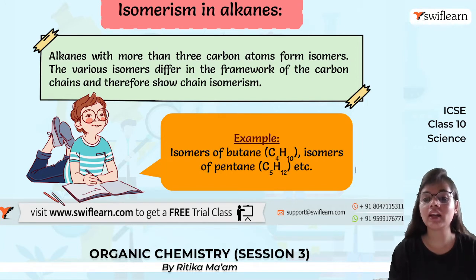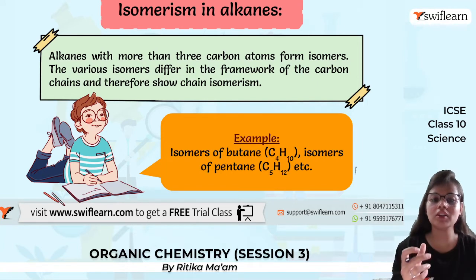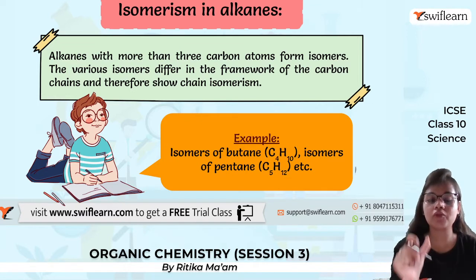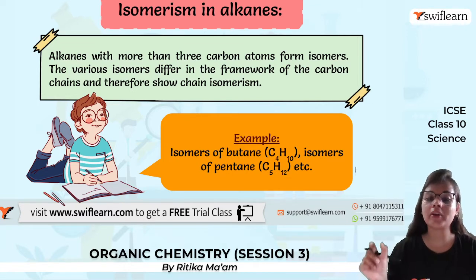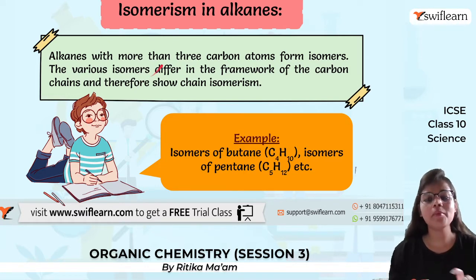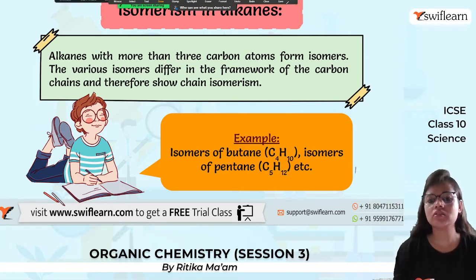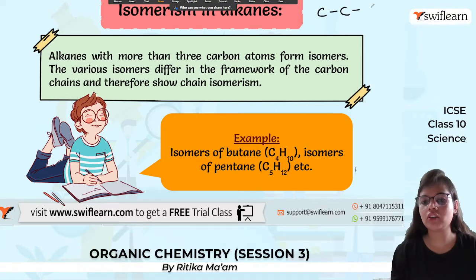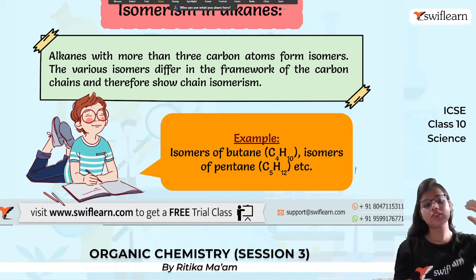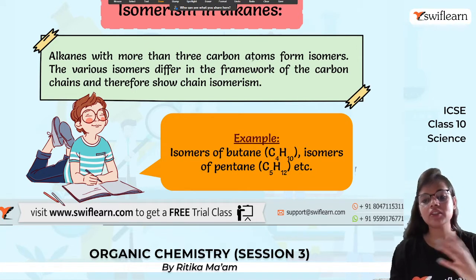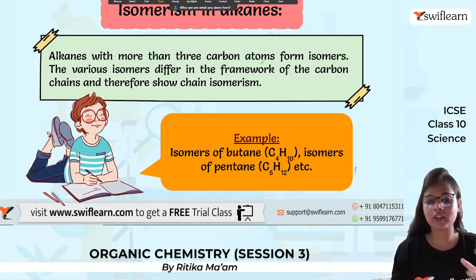Next, talking about isomers. We studied in our second session what isomers are: the same formula but a different structure. Now, alkanes with more than 3 carbon atoms form isomers. Why more than 3? Because if there are 3 carbon atoms, it cannot form any other structure than this. Even if we do it like this, it will be this particular chain only. So at least we should have 4 carbon atoms to form isomers, right? And the various isomers show different properties.